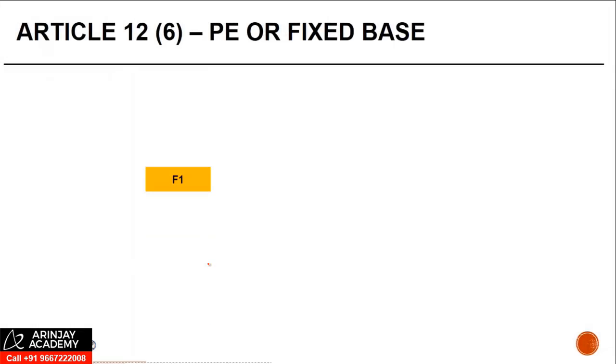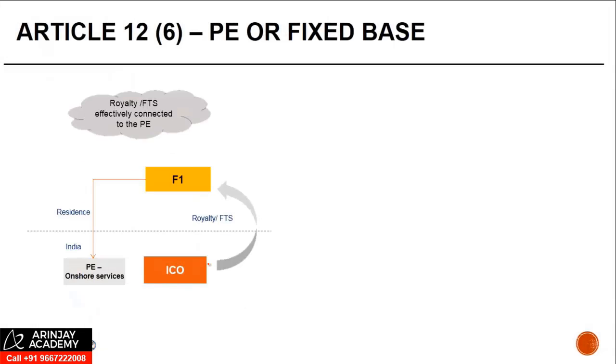So basically, if you want to see this in terms of pictures, what it means is that there is a foreign company, right? They have a PE which is providing some onshore services. Onshore services mean the services in India. The Indian company which is receiving these services is making a payment of royalty or FIS to the foreign company. In such a case, it can be said that the royalties or FTS or FIS are effectively connected to the PE.